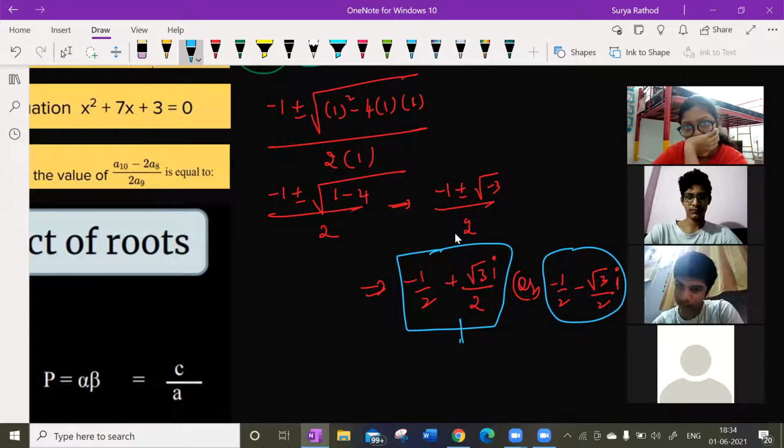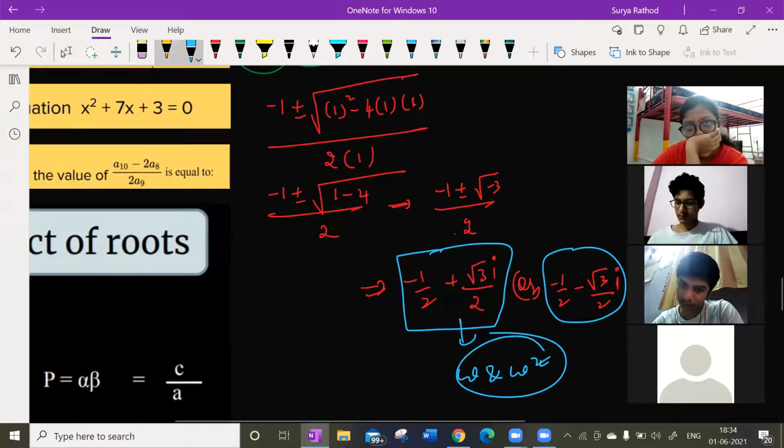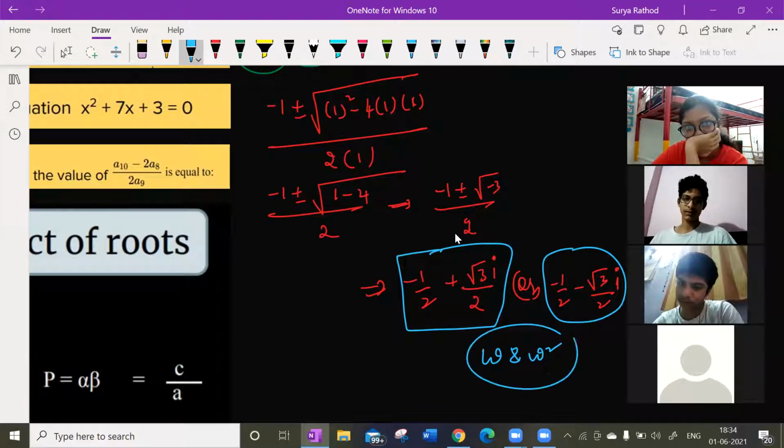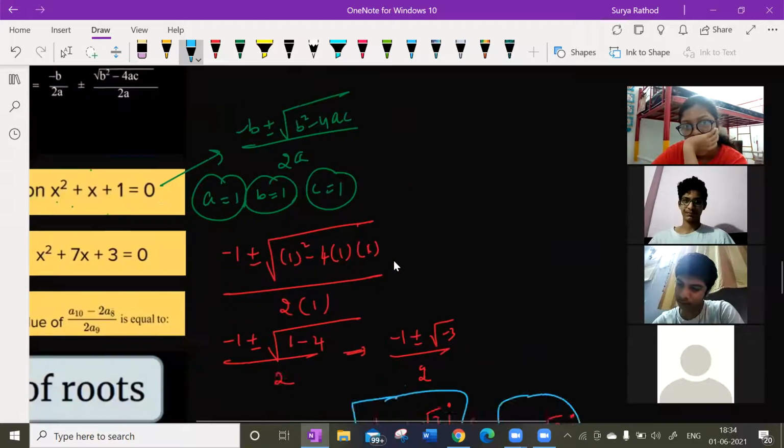Which is omega and which is omega square here? Tell me. Omega is minus 1 plus root 3i by 2. Understood, guys? This is how you can make it out.